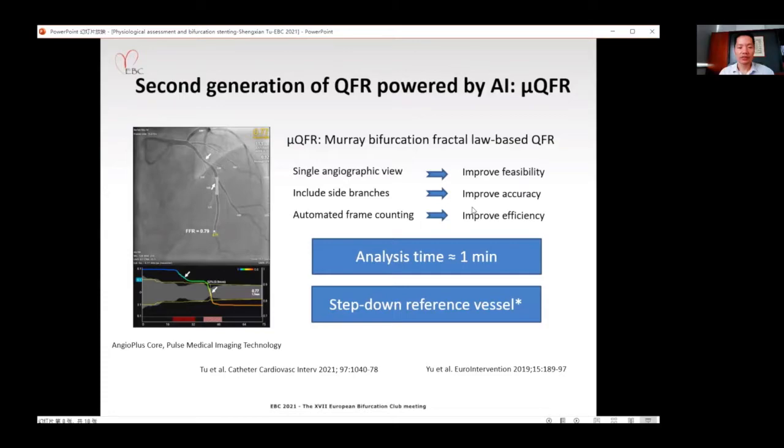In addition, we are using artificial intelligence to improve the automation in the QFR analysis. This new generation is called MU-QFR, or Murray Bifurcation Fractal Law based QFR. It can calculate the QFR from a single angiographic view. This would improve the feasibility and include all the side branches into the analysis, which would further improve the accuracy. Using AI to improve the automation will improve the efficiency. The average analysis time has been reduced roughly from 5 minutes to 1 minute. The solution is now available in the Angio Plus Core system by Pulse Medical Imaging.